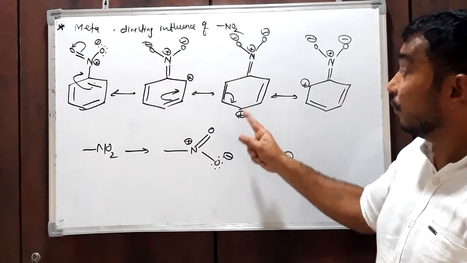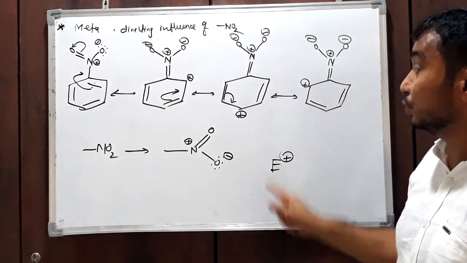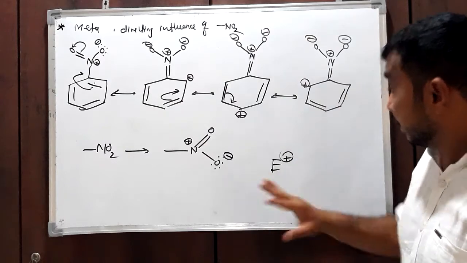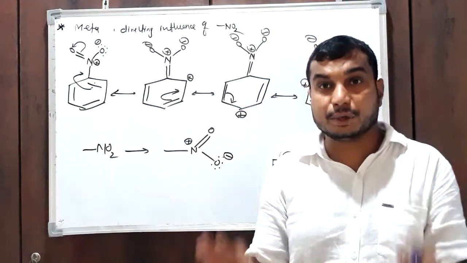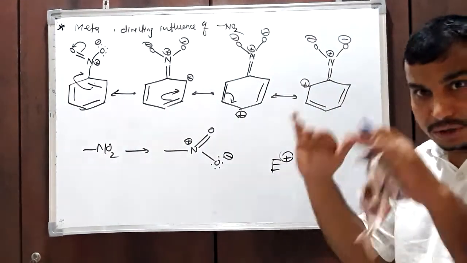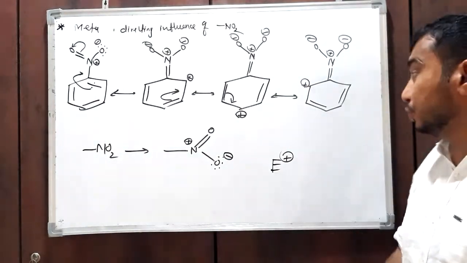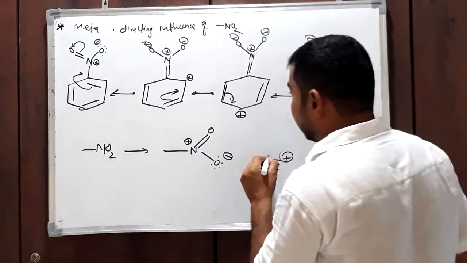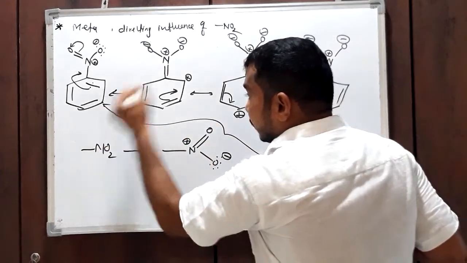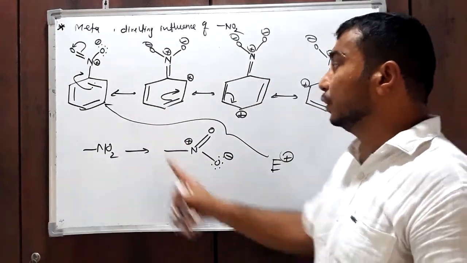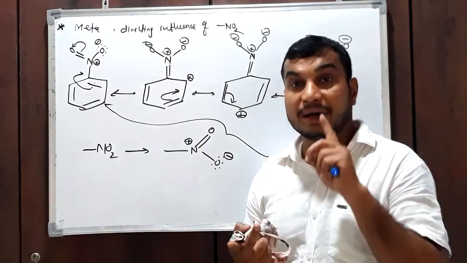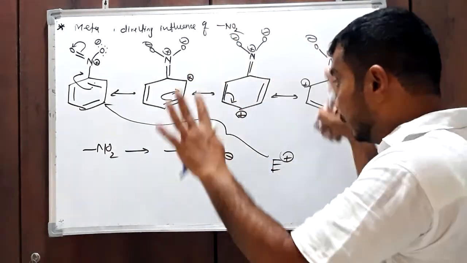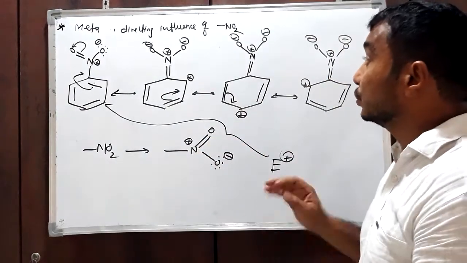So E+ never attacks at the ortho and para positions. But the meta positions are comparatively less positive, which means electron rich compared to the ortho and para positions. Therefore this E+ or electrophile will attach at the meta position and never at the ortho and para positions, due to this electronic reason.